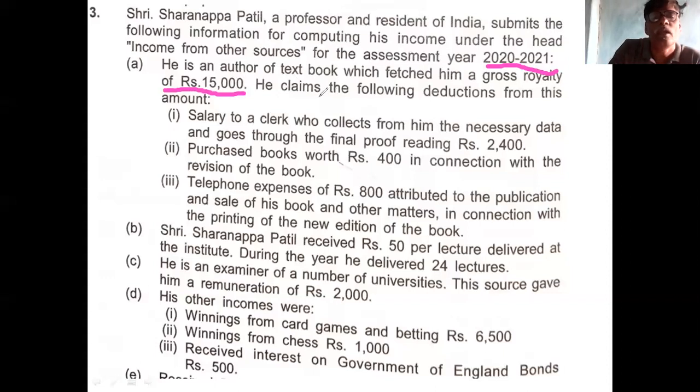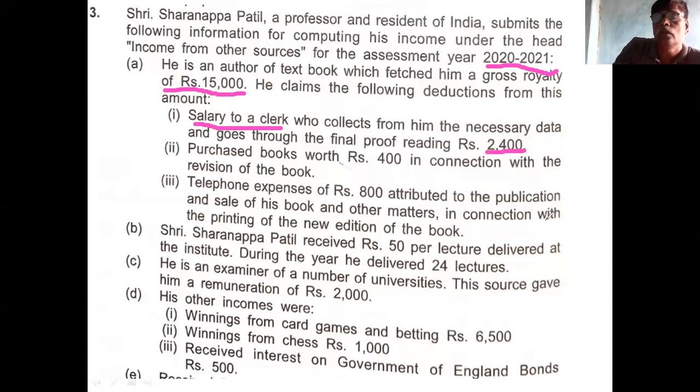He claims the following deductions from this amount. There are 3 deductions. First deduction is salary to a clerk who collects the necessary data for him and goes through the final proofreading, rupees 2,400.